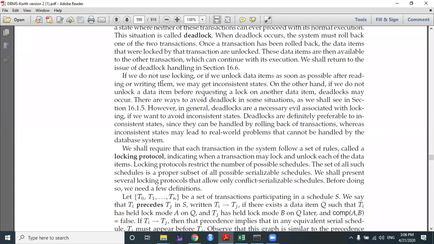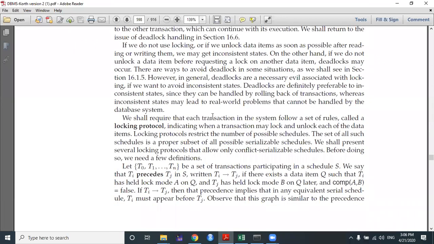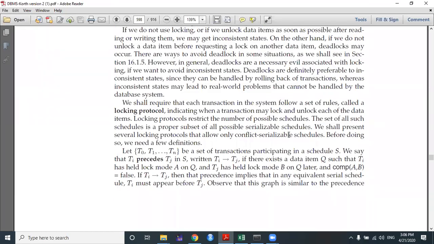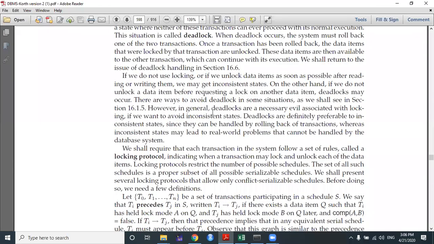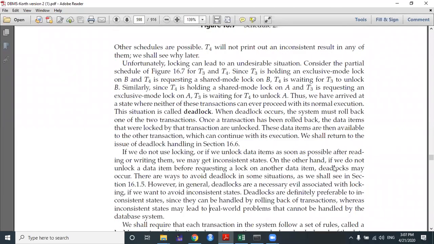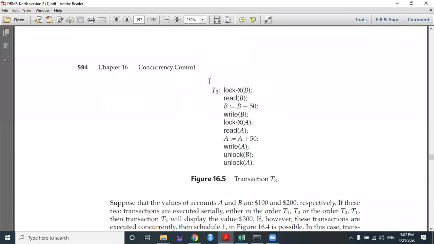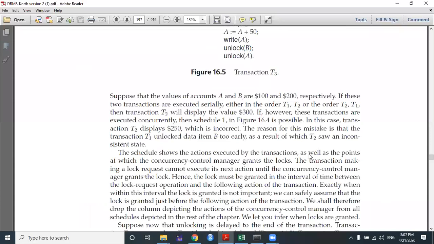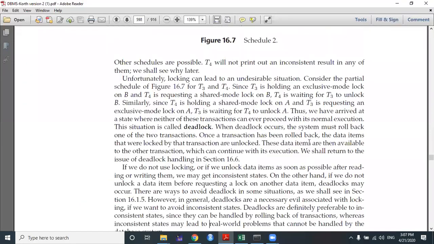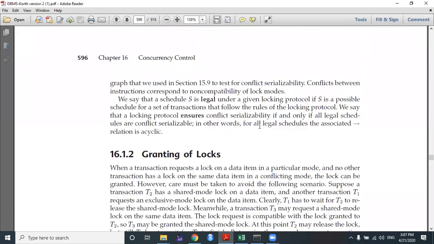Okay, so we shall require that each transaction in the system follow a set of rules called the locking protocols, and a locking protocol sometimes creates a problem like deadlock. It's an evil associated with the locking system. If you want to avoid the inconsistent state, then we can face a situation called deadlock. So this is an example of a situation called deadlock.